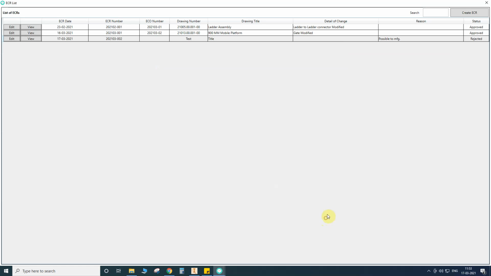If I give it like that, the reason will automatically appear, not possible to manufacture, and the ECR will be rejected. Now the ECR number will be 0102. In this month, this is the second, the third month new ECR created is 02. But the ECO number right now is only 1 2.